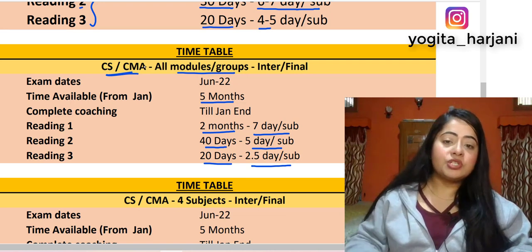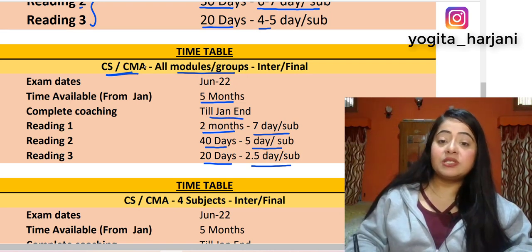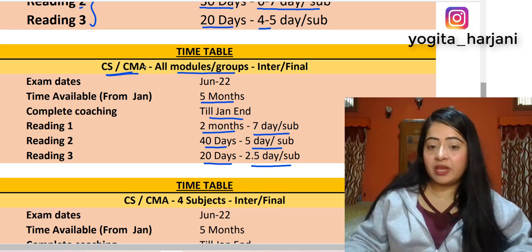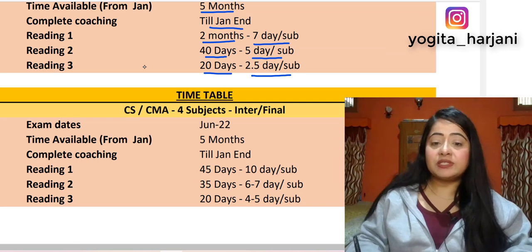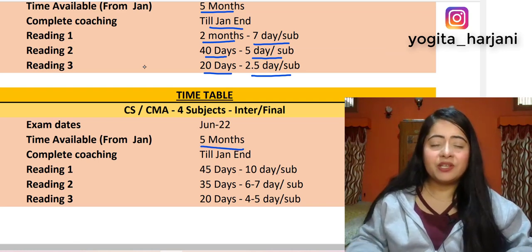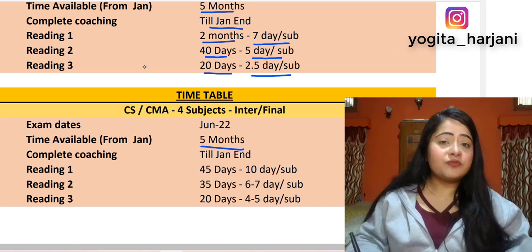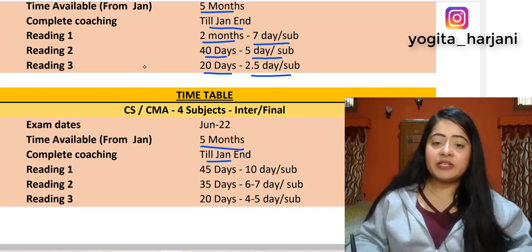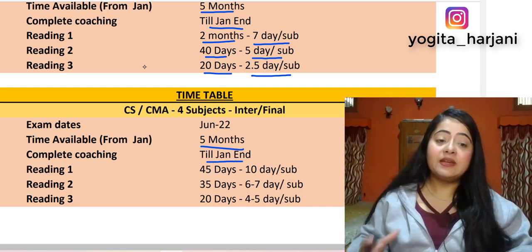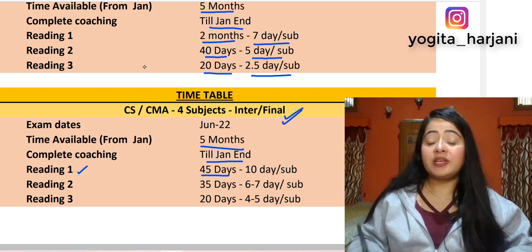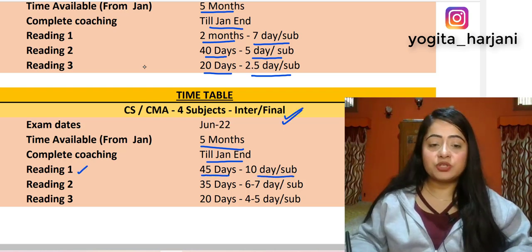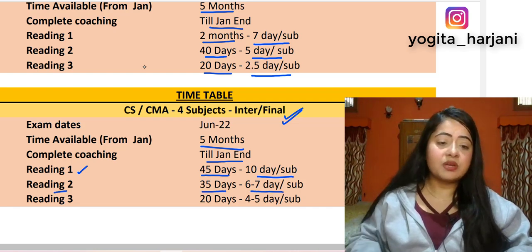Now, if suppose your coaching is pending, try to complete all your coaching till the January end. Okay, if you're aiming for only 4 subjects, in that case again you still have 5 months remaining. You have plenty of time right now, so you can complete coaching for all the subjects if you want. Try to complete it by January end or even February end, then also you will have plenty of time remaining. You can try to complete the first reading in 45 days after January by giving 10 days per subject. The second reading can be completed in 35 days by giving 6 to 7 days per subject.